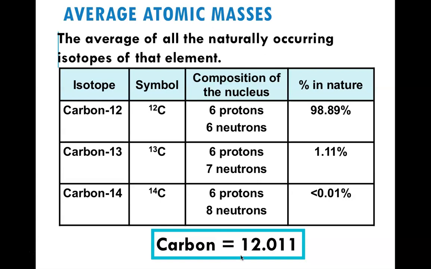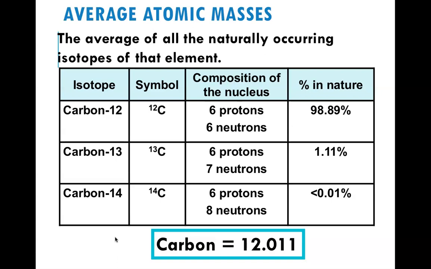In your idea of average, you would have taken 12 plus 13 plus 14 and divided by 3, which would give you 13 as your number. However, that assumes, for the moment, that there are equal amounts of all 3 types of carbon.